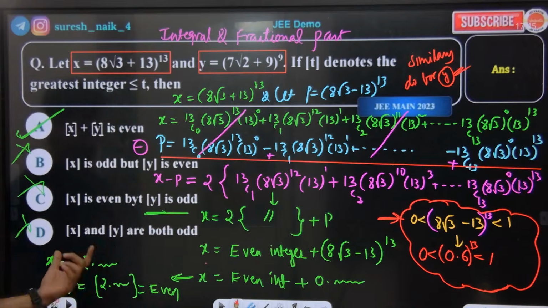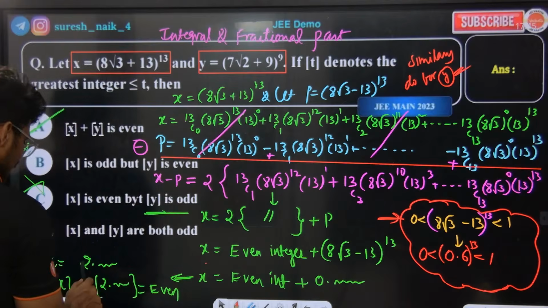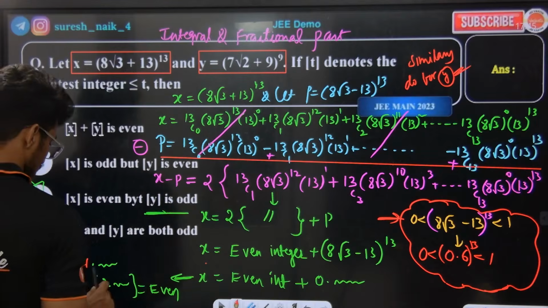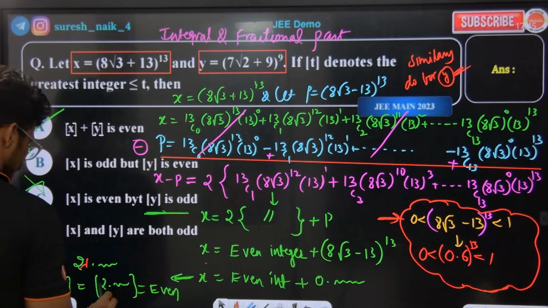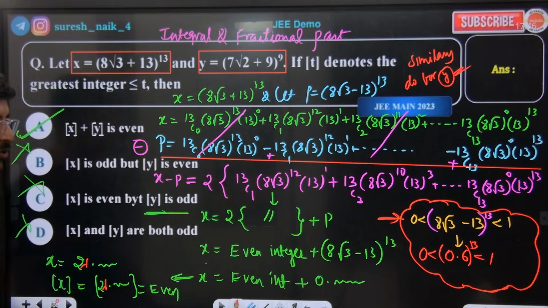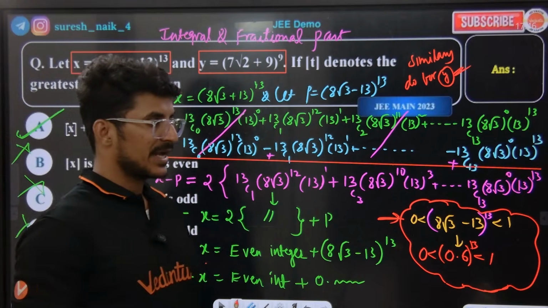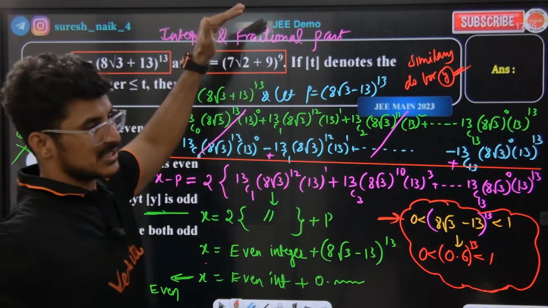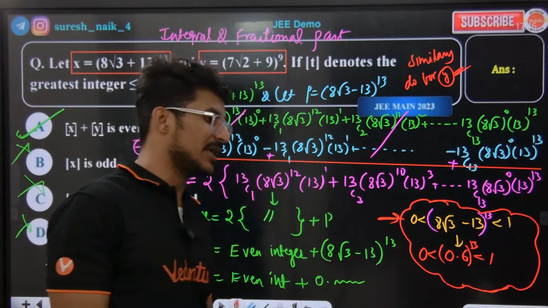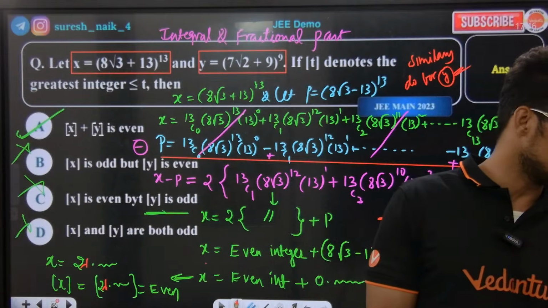Now, even integer means what? 2 lambda, you can write 2 lambda point something. So 2 lambda point something is what? Even integer only, obviously. Yes or no? Definitely option A will match here because y is also going to be even integer only. Step of y is also going to be even integer. Do it in the same procedure.